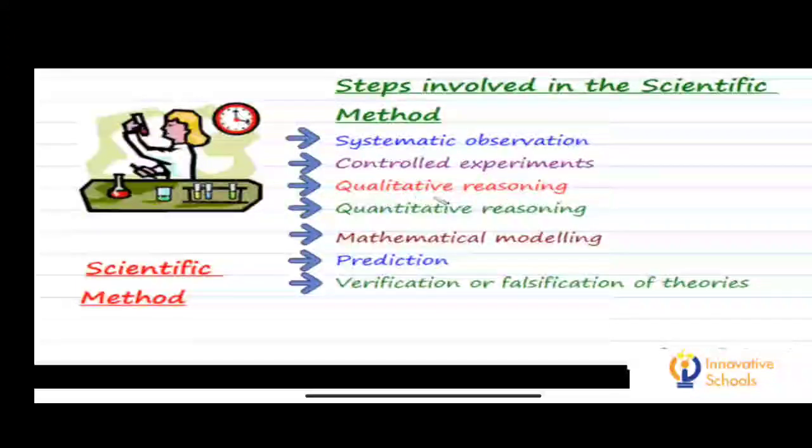Then we have qualitative reasoning, quantitative reasoning, mathematical modeling, prediction and verification or falsification of theories. So these are the basic steps which are involved in the scientific method.